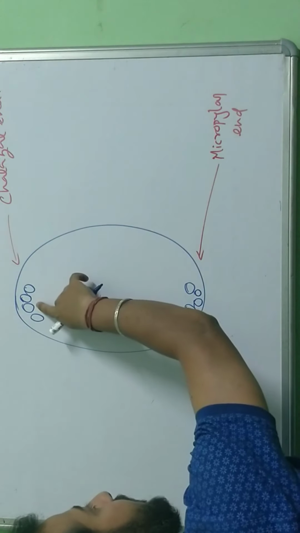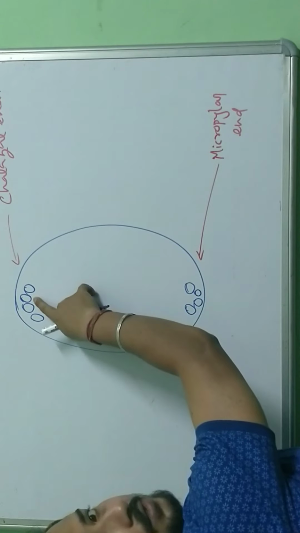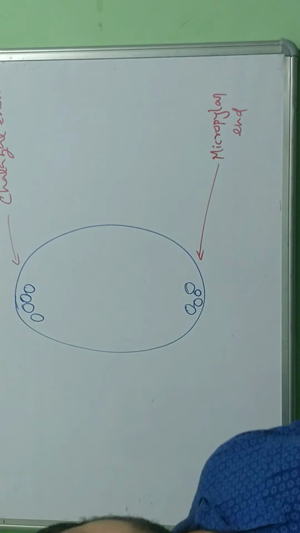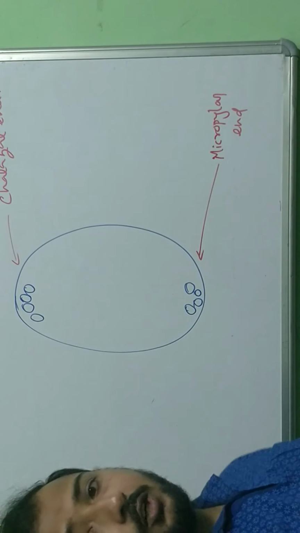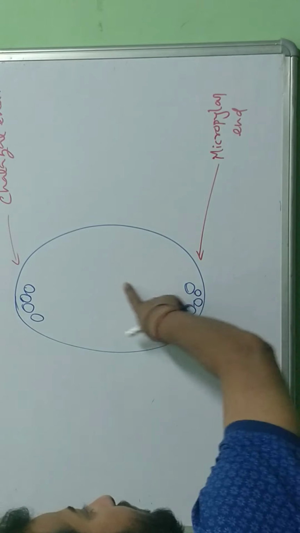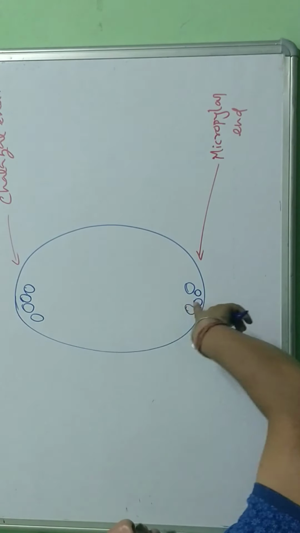Because this nucleus divides and becomes 2, this nucleus divides and becomes 2. So ultimately I got 4 nuclei at the end of 3 consecutive mitotic cell divisions: 1 in the beginning, 2 here, 2 here.